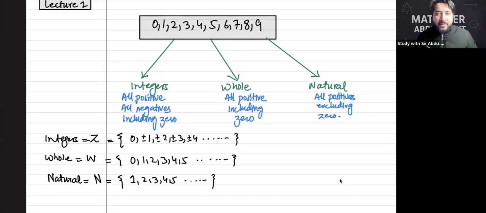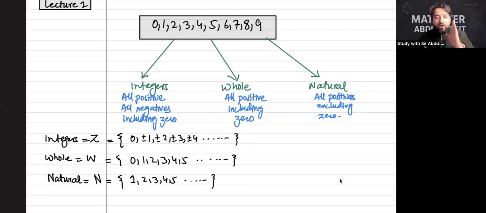Remember, I'm not going to teach each and everything; we are going to be exam focused. These three families can be tested in your exam. You can see that 0 is in integers and in whole numbers, so 0 can be an integer and a whole number. Negative numbers are integers only.